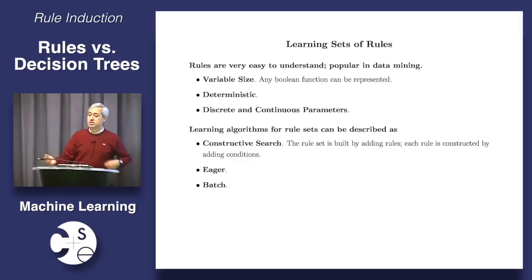But here's a question that may have occurred to some of you. If what we're going to learn at the end of the day is a set of rules, why are we doing it by way of learning a decision tree? Couldn't we just learn the rules directly? Wouldn't that be a better way? Well, the reason we learn both is that they have their pros and cons. But let's look today at how we can actually learn rules directly.